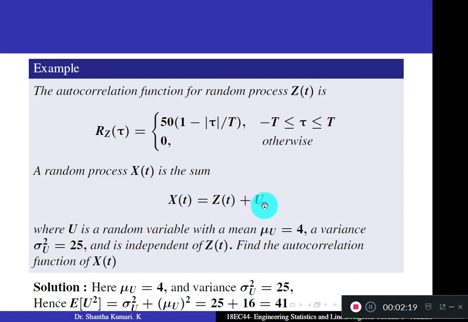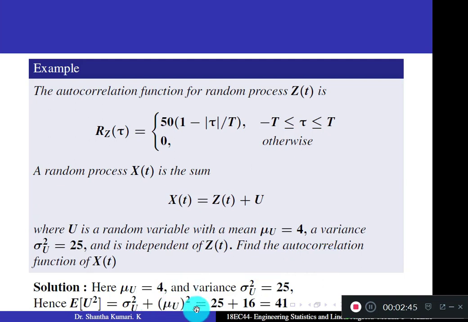So this is a random variable and this is a random process. For this random variable u, the mean and variance are given, mu u and sigma square u, and it is given that u is independent of z of t. So this is actually a sum of two independent random processes. Find the autocorrelation function of x of t.